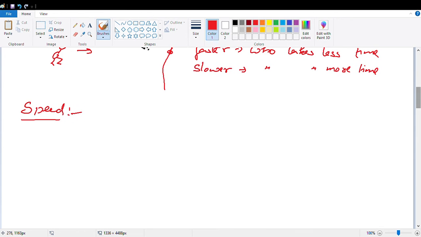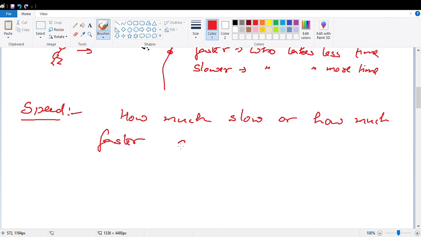Now here speed tells us how much slow or how much faster a body is moving, in unit time.